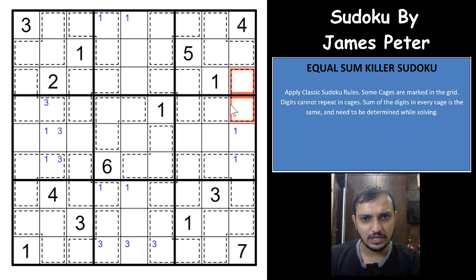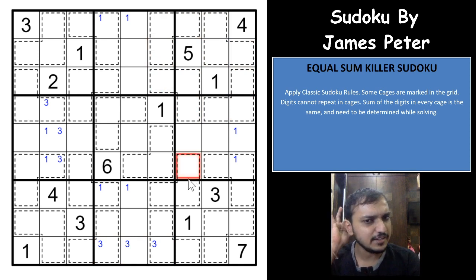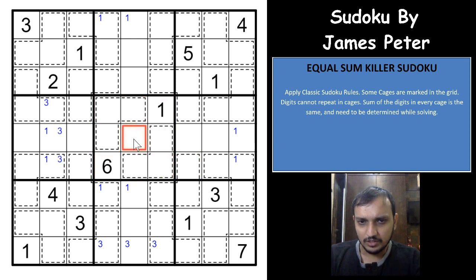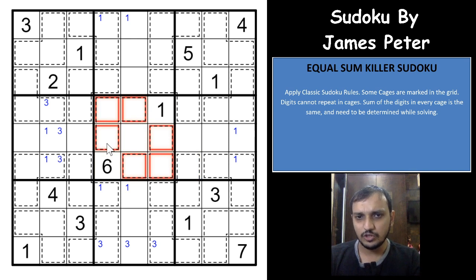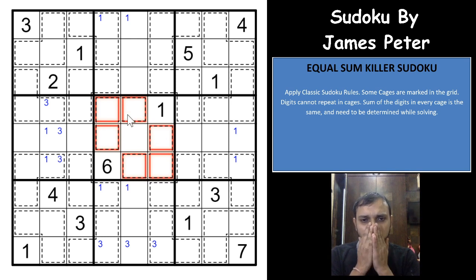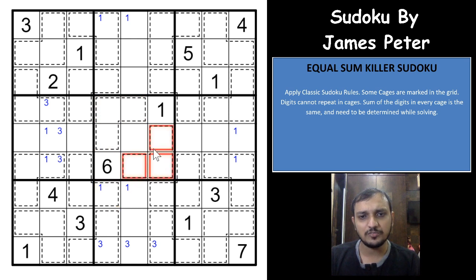As I saw at the start, there are exactly 18 cages here, and all of these 18 cages will have to have the same sum. Now if I look at the center box, whatever the sum is, let us assume the sum is a. In this box the total has to be 45, out of which these 6 cells sum to 2a, where a is the sum of each cage. You have 7 already here with the 1 and 6, so 45 minus 7 is 38.